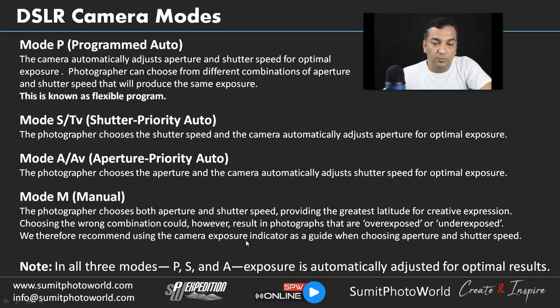So this camera exposure indicator is something I was talking about, the light meter, which we saw in the exposure compensation. So in all three modes, P, S, and A mode, exposure is automatically adjusted for optimal results. So this is the key here. If you are in any semi modes or in auto mode, the exposure will be optimal and it will be controlled by the camera.